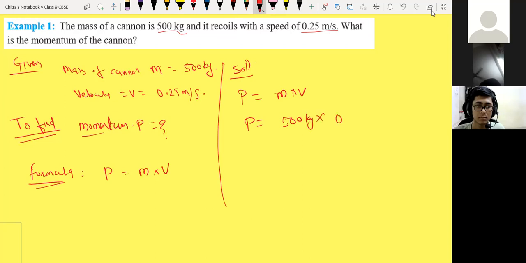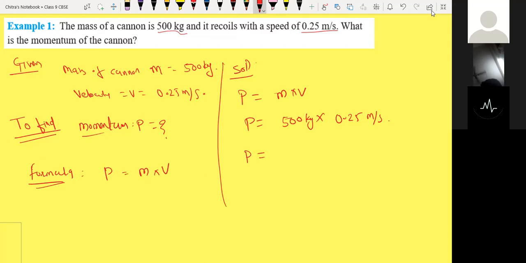It is 0.25 meter per second. If we multiply that, what will P be? 25 fives are 125. So 125 kg meter per second. This is the unit.